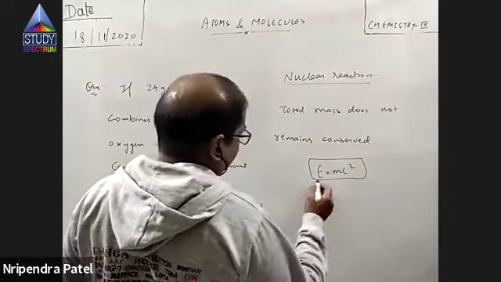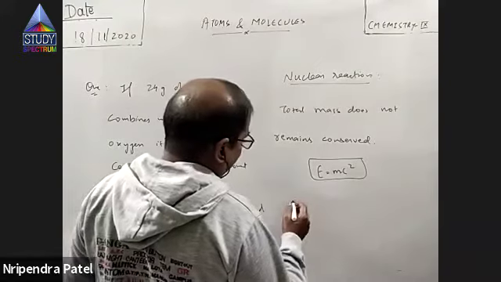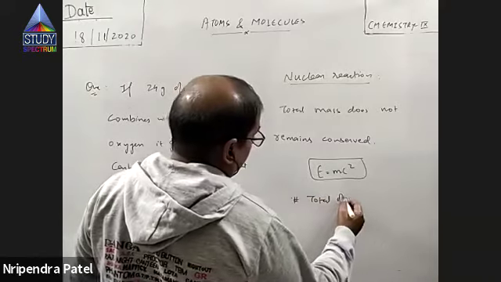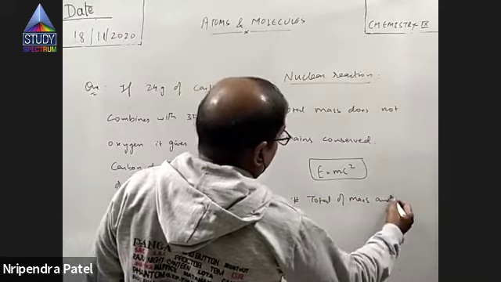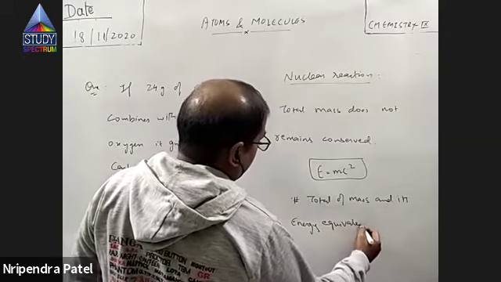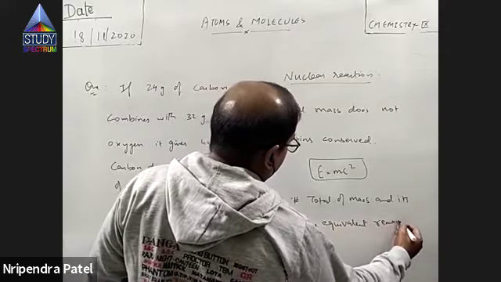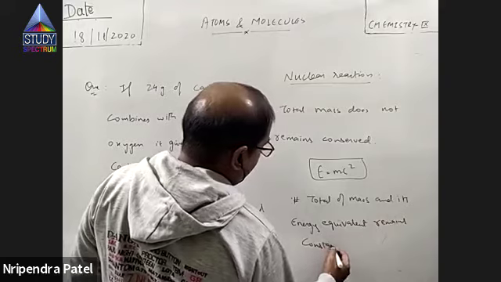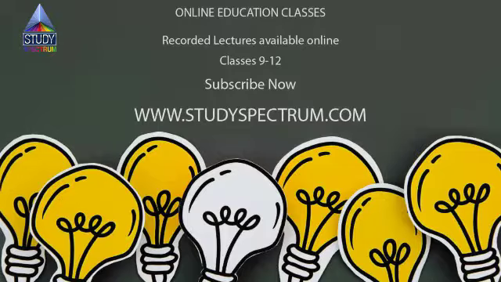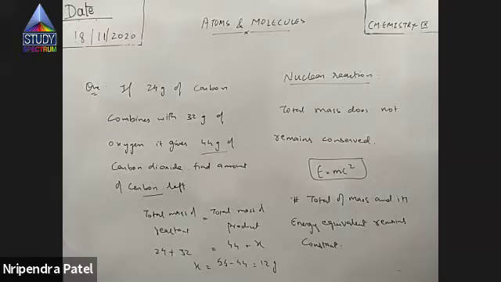But if you modify this law, they say the modified law is total of mass and its energy equivalent remains constant. So mass अकेले का गारंटी नहीं है, but mass और energy equivalent जो है, वो आप कंसिडर कर लो तो टोटल उनका दोनों का सेम रहता है. क्लियर? So total of mass and its energy equivalent remains constant, right?